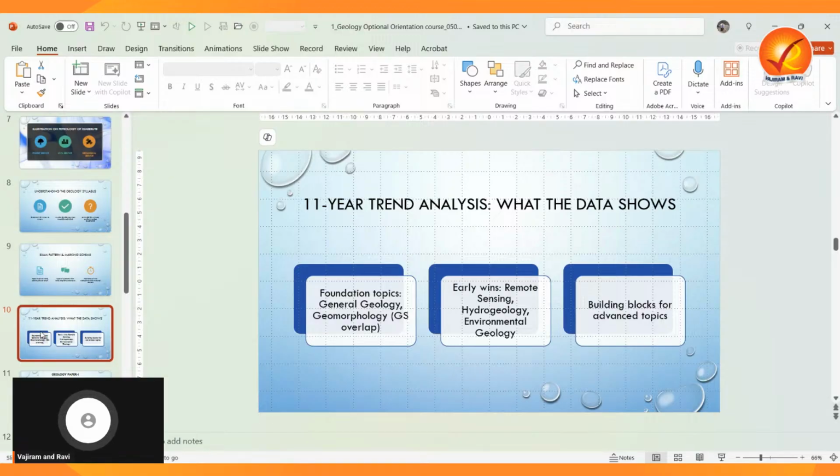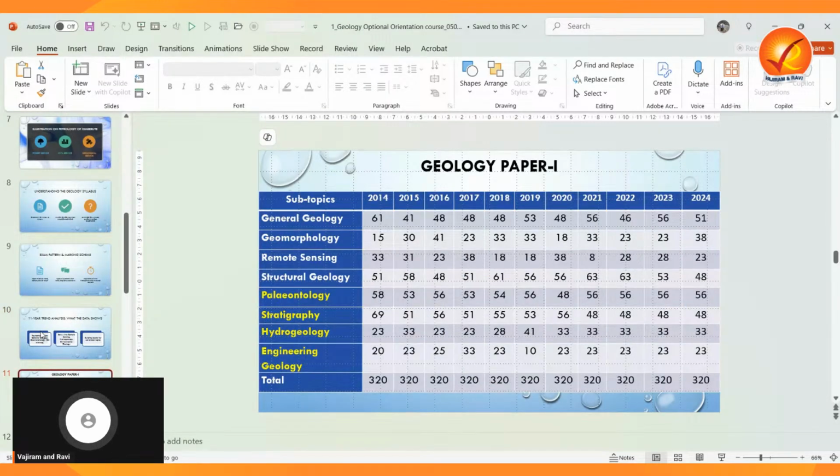If you focus on these at least in the beginning, then you can easily cover other aspects also, if you are using the time efficiently. So this data driven approach lets you target your efforts for maximum returns in the mains examination. Let us break down paper 1 and paper 2 topic wise for even greater clarity. Here is a detailed breakdown for paper 1. The general geology and the structural geology consistently contribute over 50 marks each year.